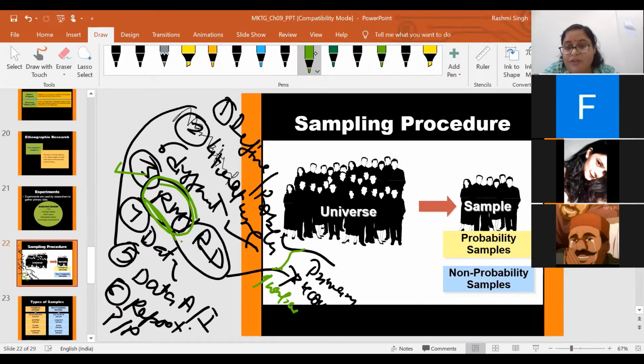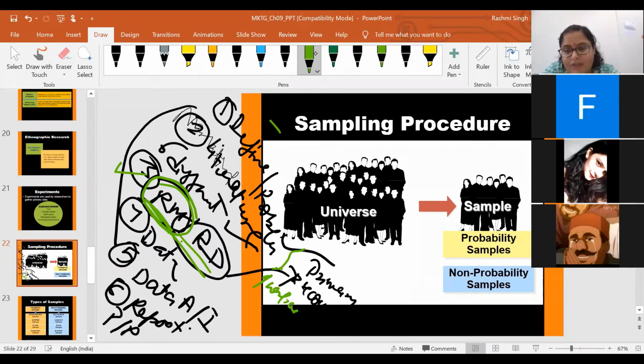Then obviously if your research is totally exploratory, then definitely you will require qualitative data, and in qualitative data you will require open-ended questions. But if your research is purely descriptive in nature, then in that case you have to use closed-ended questions, options and all. So the third thing that comes under this research methodology or the research design is all about the